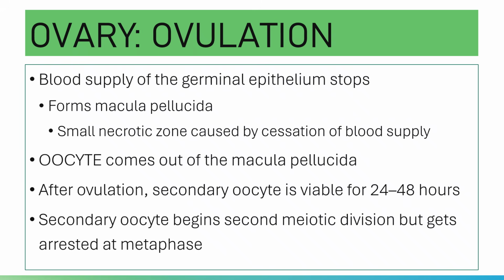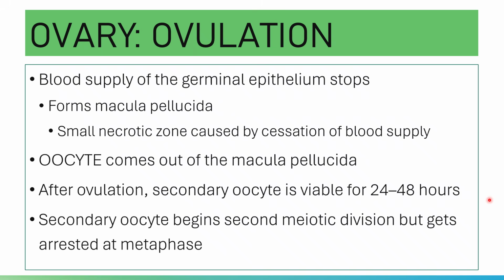Again, your macula pellucida is a small necrotic zone caused by the cessation of the blood supply to that portion. Okay, and so macula pellucida, or otherwise known as stigma also. Other references call it stigma. The oocyte will come out of your macula pellucida. Please note that the oocyte will come out of the macula pellucida.